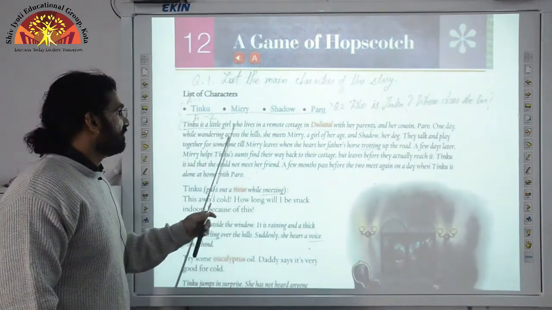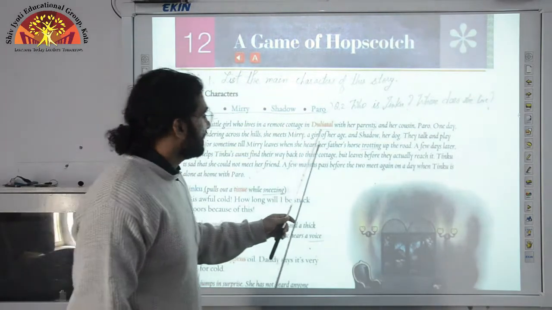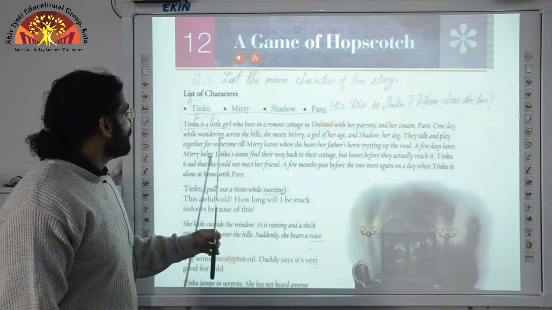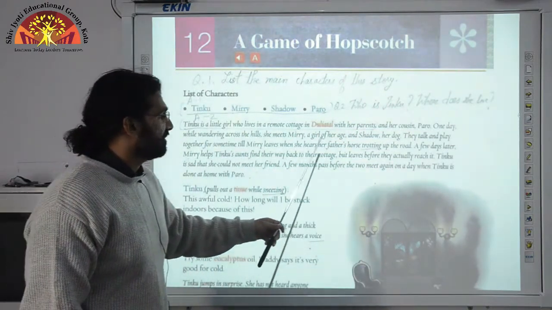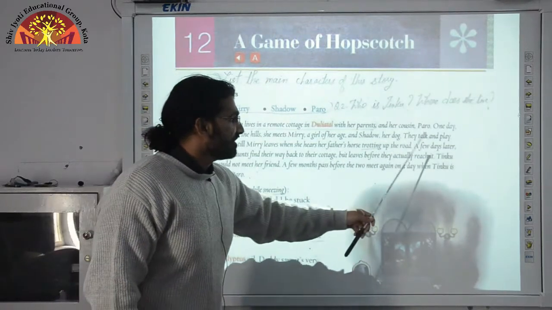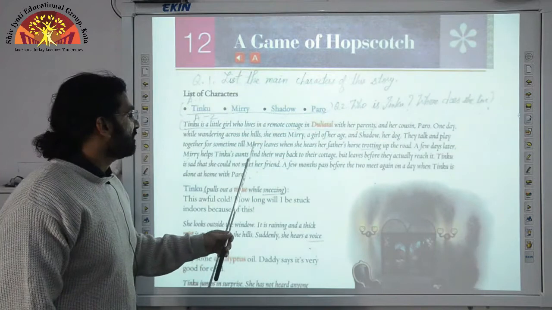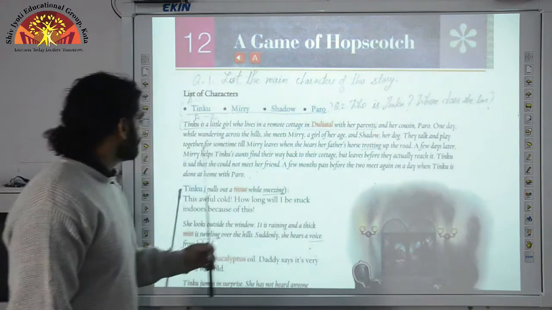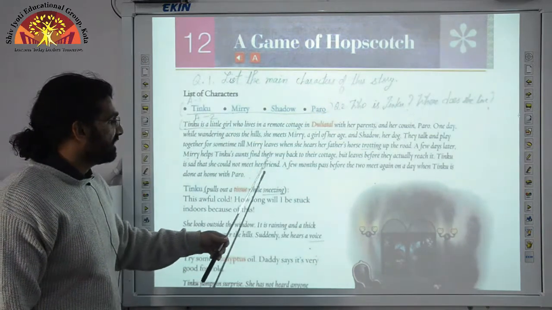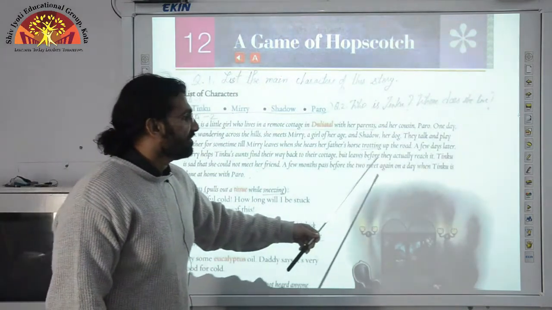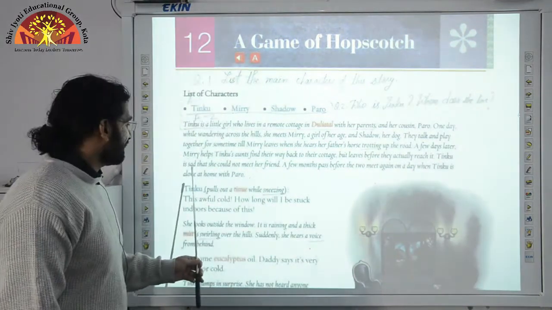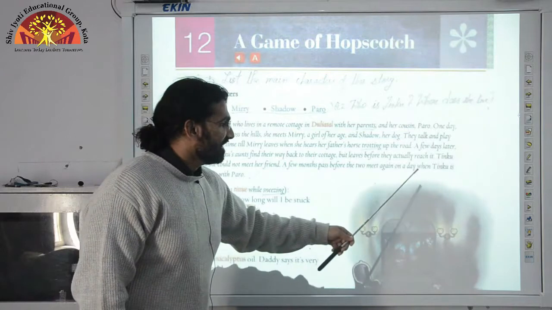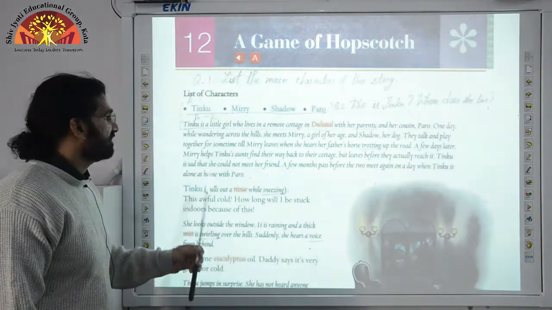Tinku is a little girl who lives in a remote cottage in Duliatal with her parents and her cousin Paro. One day, while wandering across the hills, she meets Mary, a girl of her age, and Shadow, her dog. They talk and play together for some time till Mary leaves when she hears her father's horse trotting up the road. A few days later, Mary helps Tinku's aunts find their way back to their cottage, but leaves before they actually reach it. Tinku is sad that she could not meet her friend. A few months pass before the two meet again on a day when Tinku is alone at home with Paro.